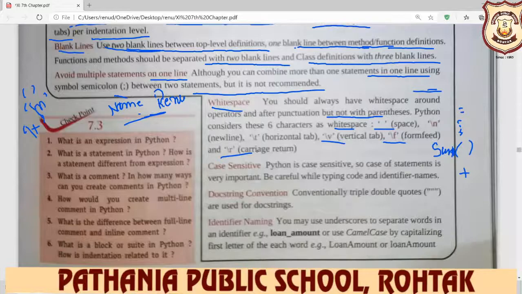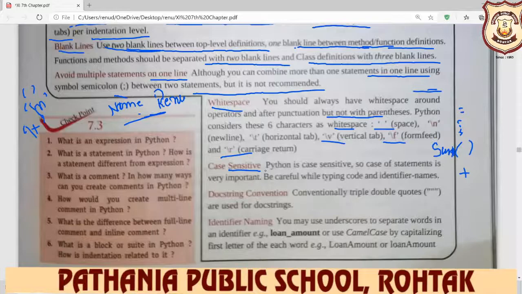Okay, we use these in our programs one by one, then we learn clearly. Here you just learn white space means single quotes, backslash n, backslash t, backslash v, backslash f, or backslash r. Case sensitive. I am saying all the time, Python is a case sensitive language, so it affects your program, how you write your program in Python.